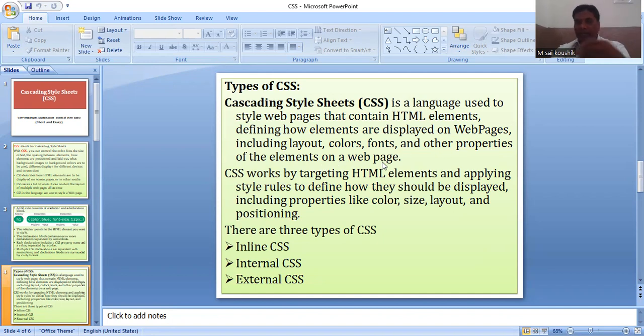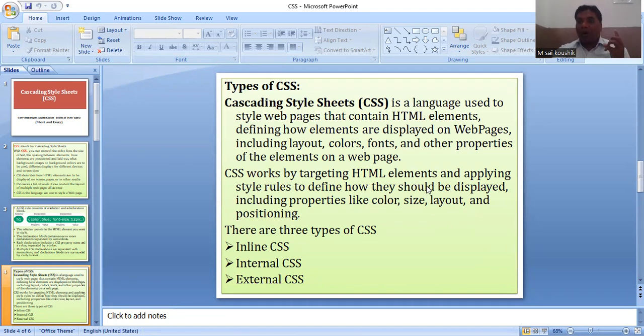Just as I explained, whatever it may be, CSS works by targeting HTML elements and applying style rules to define how they should be displayed. Left corner, right corner, middle, alignment, everything is possible. You can modify the header, the body. Every kind of content can be modified, including properties like color, size, layout, and positioning. Everything is taken care of by the special factor called CSS.